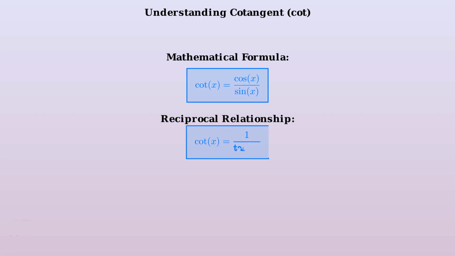Cotangent also has an important reciprocal relationship with tangent. Cotangent of x equals 1 divided by tangent of x. This means cotangent and tangent are reciprocal functions. Remember that tangent equals sine over cosine, which confirms why cotangent equals cosine over sine. They are indeed reciprocals of each other.